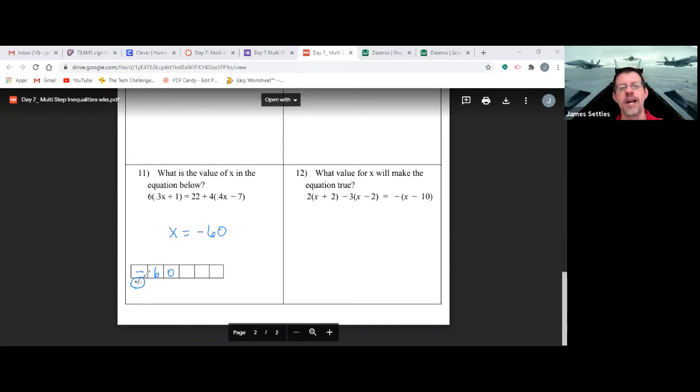If it was a positive 60, you don't have to put the plus sign, but you can't put the 6 here. The 6 would have to go here and here. So on your test, because it will be online, you are going to have some questions that look like this. And so this first box is only for a positive or negative sign. And then after that, it doesn't matter if you put 60 here, you can put it at the end. Doesn't matter. I just put it, just the very next thing.